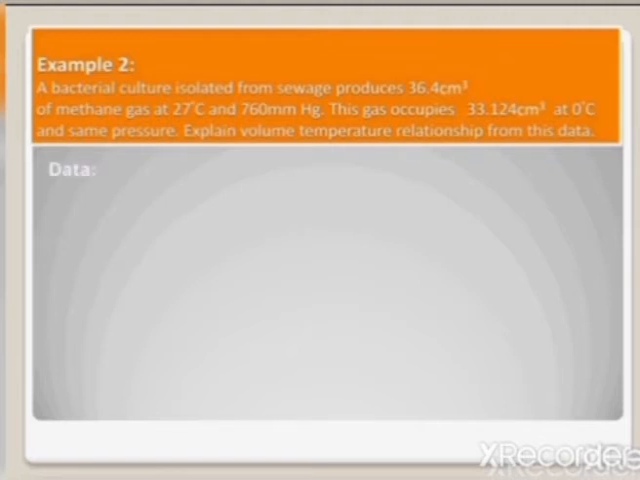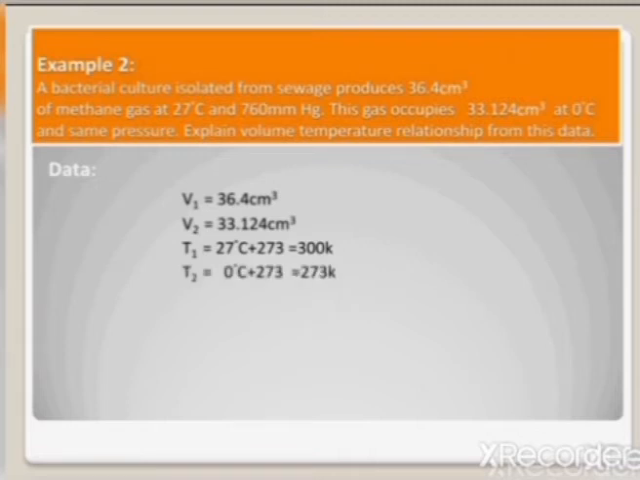Now, first of all, we are going to write down the data. V1 or initial volume is 36.4 cubic centimeter. V2 or final volume is 33.124 cubic centimeter. Initial temperature is 27 degrees centigrade. By adding 273, it is converted into 300 Kelvin. And final temperature T2 is 0 degrees centigrade. By adding 273, it is converted into 273 Kelvin.